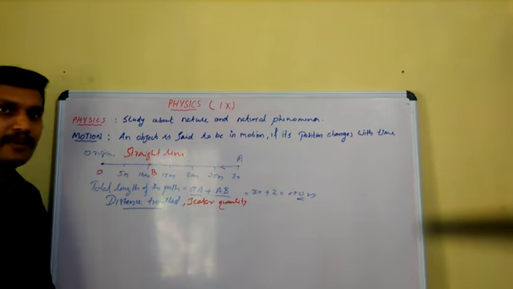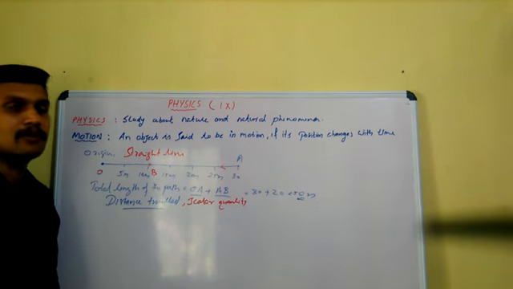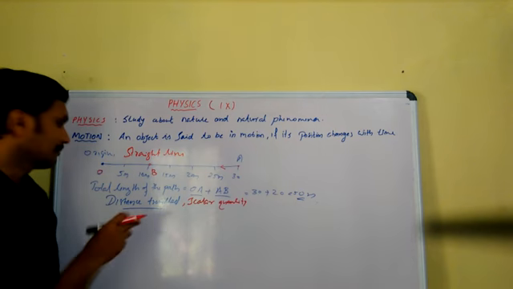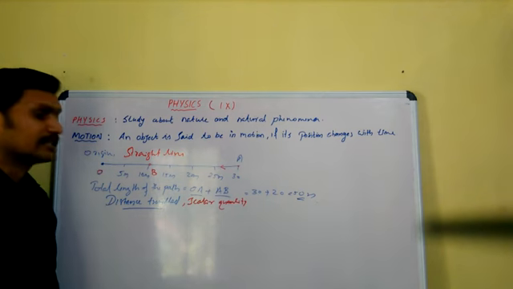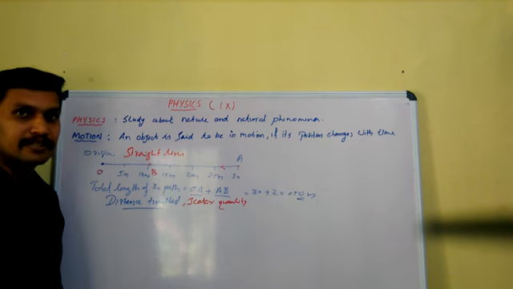What is a scalar quantity? A quantity having only numerical value or magnitude is known as a scalar quantity. One example, distance travelled is a scalar quantity.